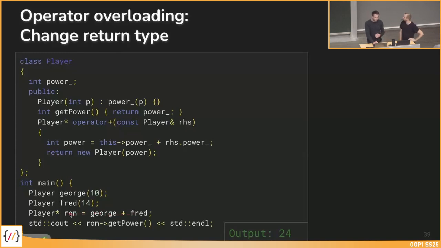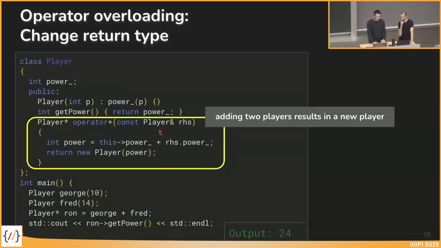After that, for sure, we can store it in a player pointer variable, in this case Ron, and then we do something with Ron, which is the third new player, which is the result of the summation of George and Fred. How does this work?